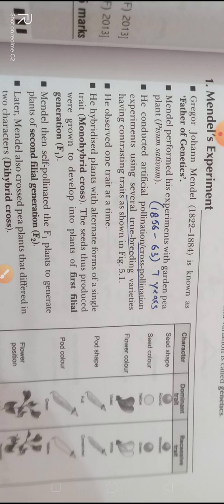Dihybrid, first of all, we'll take the definition only. Okay, dihybrid, that is the cross between two plants with respect to two contrasting characters. Okay, this is dihybrid. Clear? Like in monohybrid, Mendel chose only one character, that is height, and this one character, this one gene, has two alleles, one that is dominant, another that is recessive.